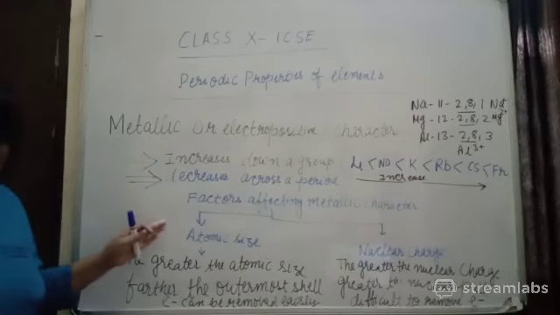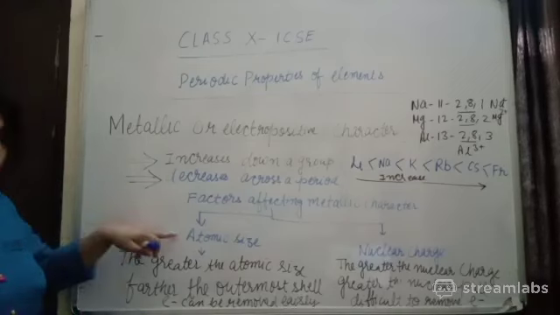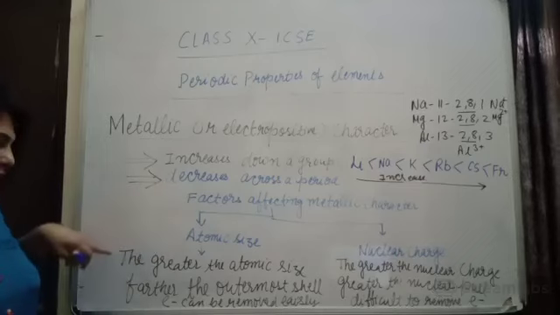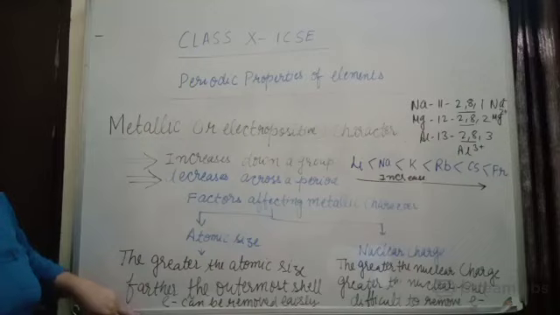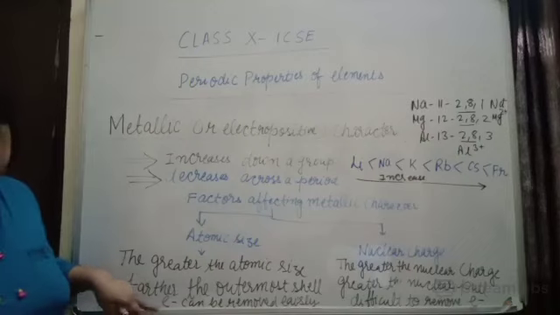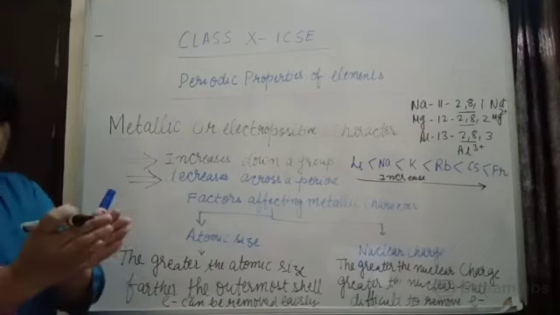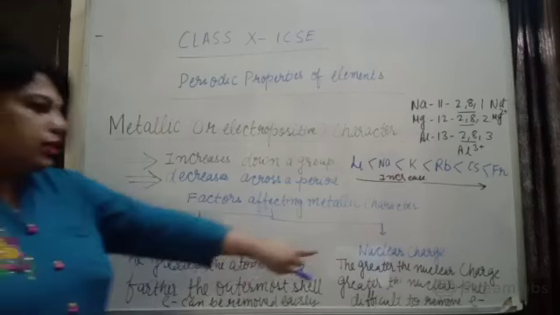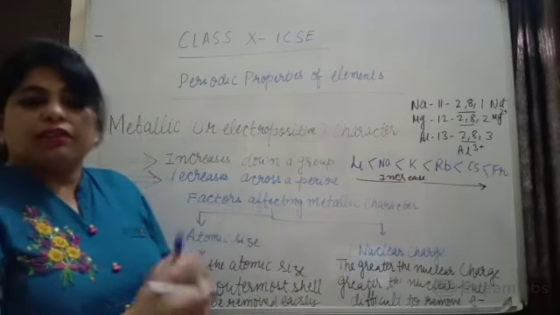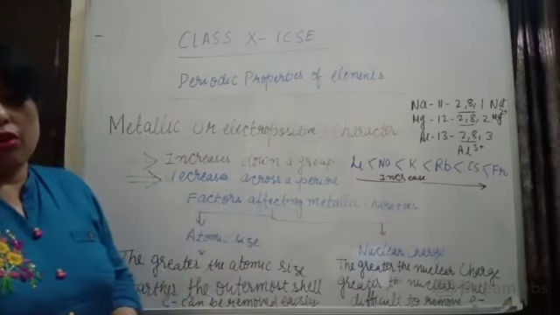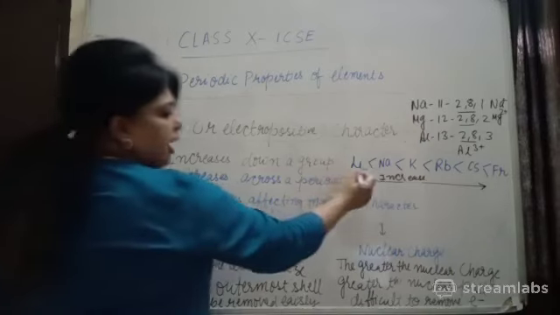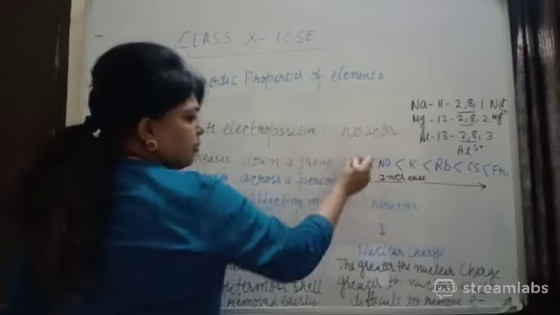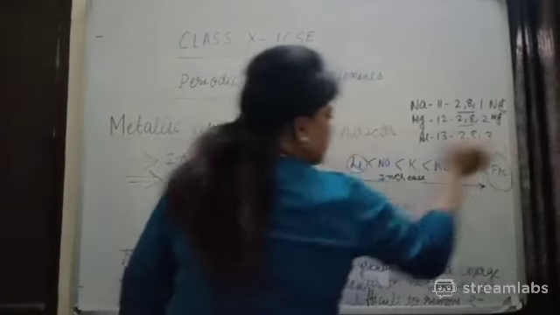What are the two main factors? Now the greater the atomic size, what will happen? Greater the atomic size, the farther the outermost shell, and they can easily lose an electron from the outermost shell. Lesser the atomic size, this will result in greater nuclear charge, and it will be very difficult to lose an electron from the outermost shell. That's why lithium has the smallest size, but francium has the largest size.